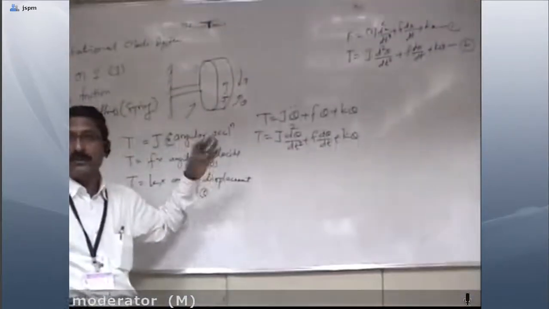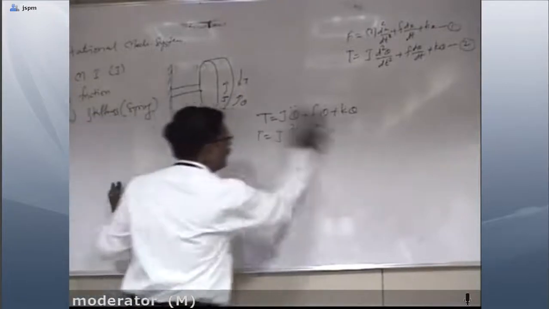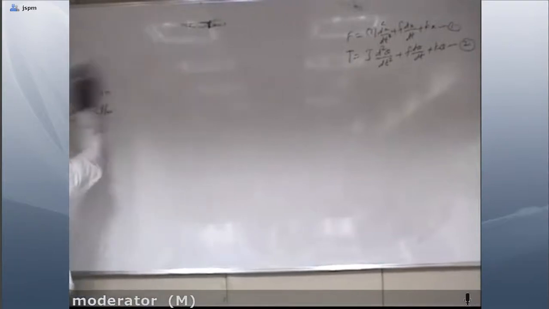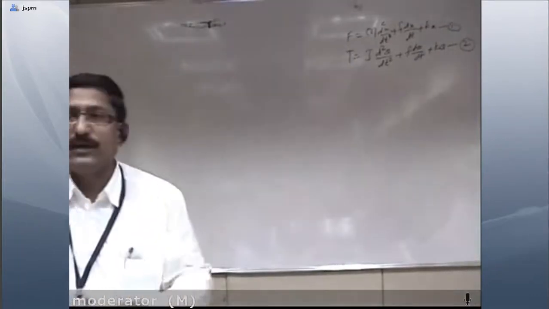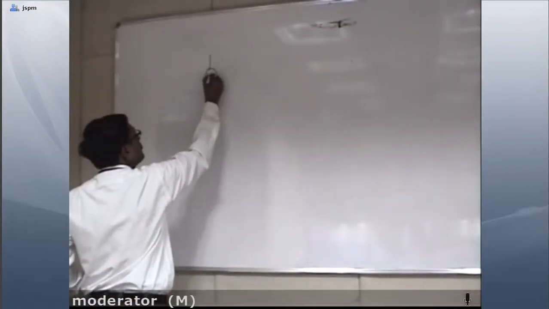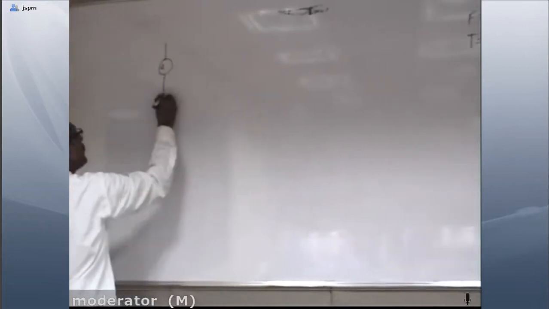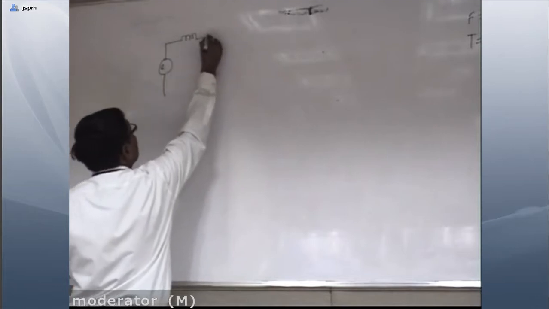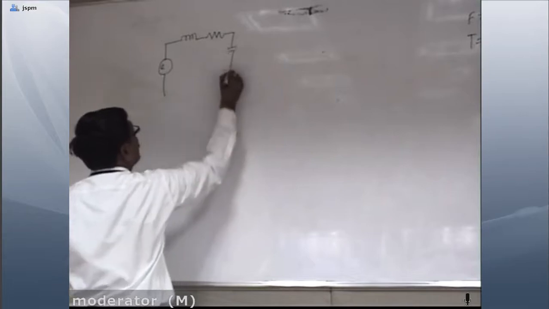Now we'll move towards the electrical system. In the electrical system, we'll go with force analogy, and before using the word analogy, we'll go with the force, with the voltage, and then we'll go with the current. So here, one simple network I'm going to draw. This is E, electrical voltage. This is the voltage applied over here. A simple RLC network I'm going to draw over here.